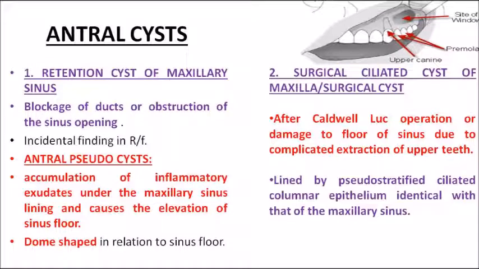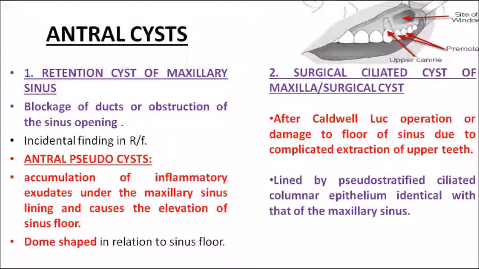Coming on to the next kind, that is antral cyst. Antral cyst is again two types: retention cyst of maxillary sinus, and second type, a surgical ciliated cyst of the maxilla or surgical cyst. The first one is due to blockage of the duct or obstruction of the sinus opening. Because there is blockage in the duct, there could be some retention in the sinus.